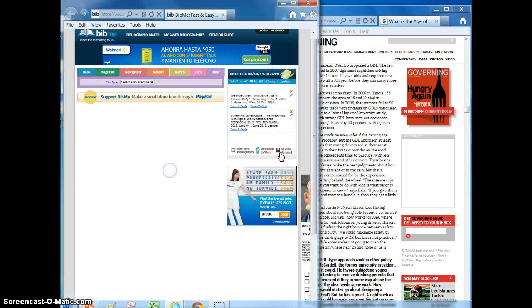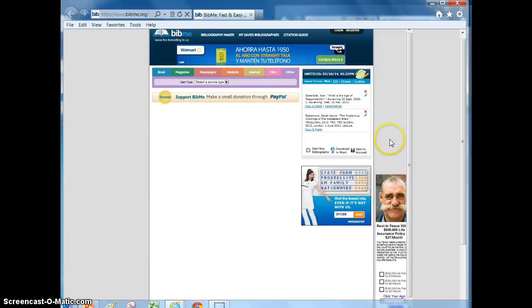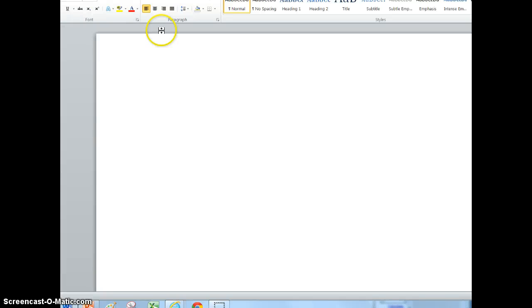Okay, so let's take a look at this page, pull it across. So now I've got a couple of my things I need to copy and paste. I don't like this feature. Just go ahead and highlight it, copy it, pull up your document where you're typing your essay. Hopefully you guys got things set up as MLA format. You don't need to see all of this. It's just a works cited.